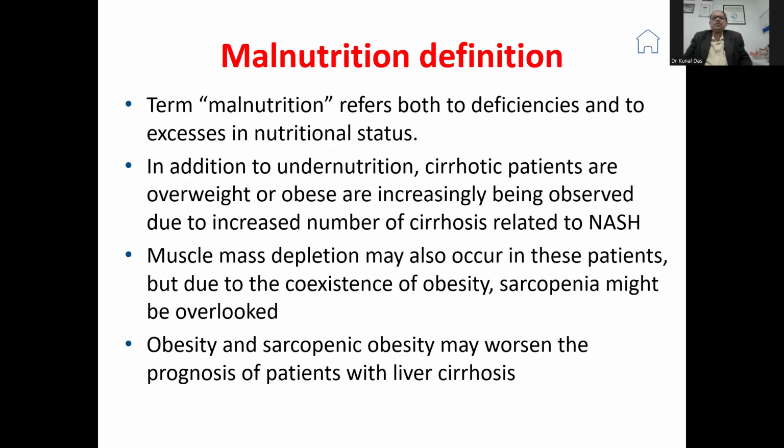The term malnutrition refers to both the deficiencies and the excesses of nutritional status. In addition to undernutrition, overweight and obese cirrhotic patients are increasingly observed due to the increased number of cirrhosis cases related to NASH. Muscle mass depletion also occurs in these patients, but due to the coexistence of obesity, sarcopenia may be overlooked. Obesity and sarcopenic obesity may further worsen the prognosis of such patients with liver cirrhosis.